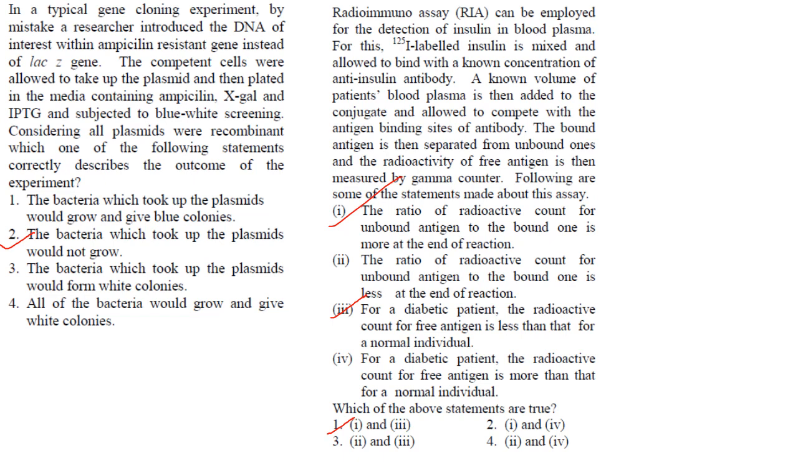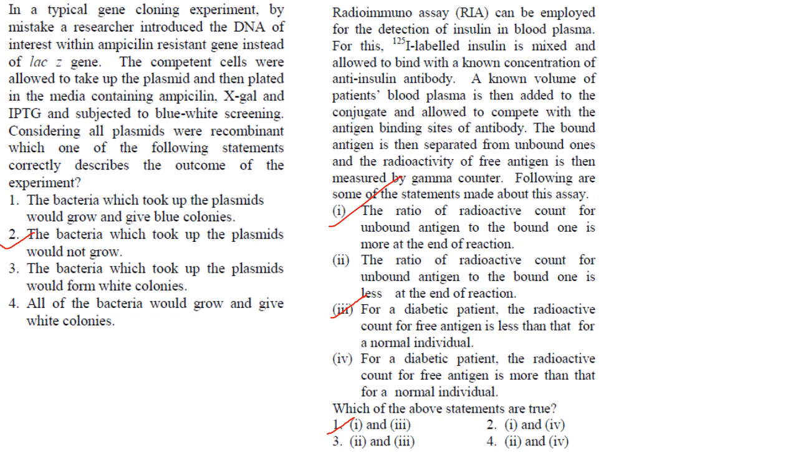So first, I125 labeled insulin is mixed and allowed to bind with a known concentration of anti-insulin antibody. Then the patient's blood is taken and is allowed to compete with the antigen binding sites of the antibody. The bound antigen is then separated from unbound ones and radioactivity of the free antigen is measured via a gamma counter. So here the patient's blood will be one normal and one diabetic.